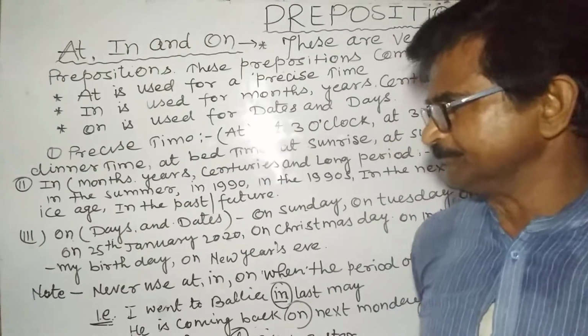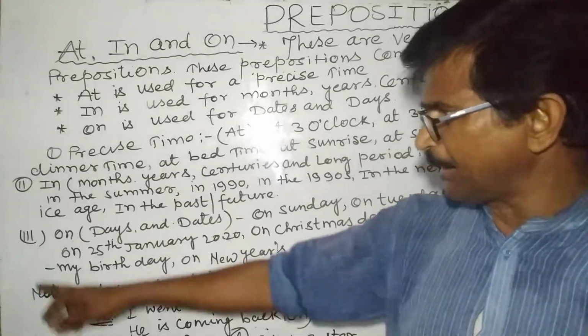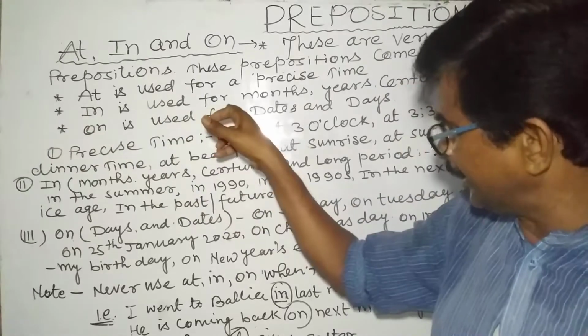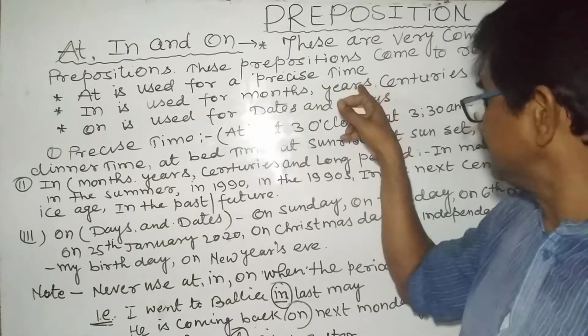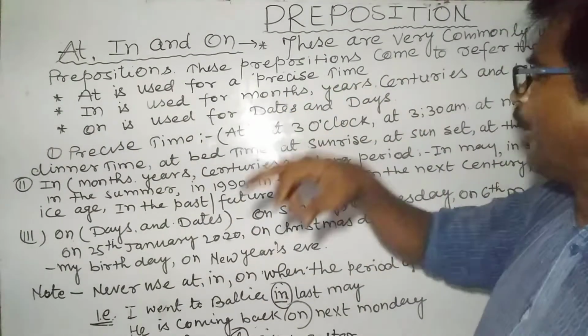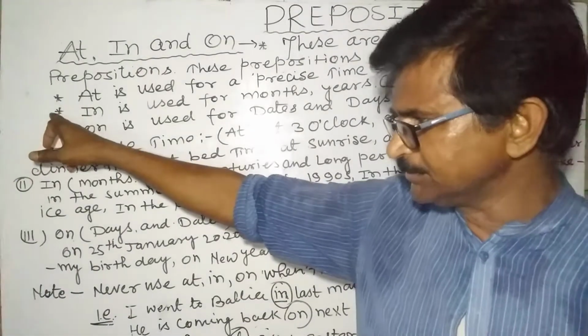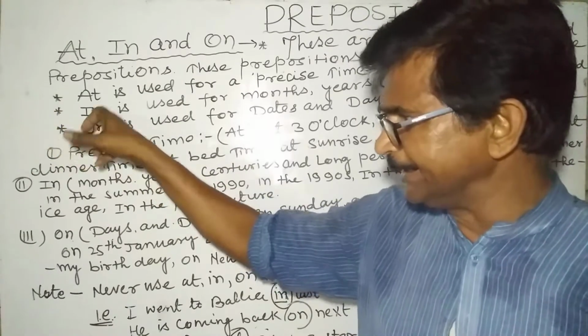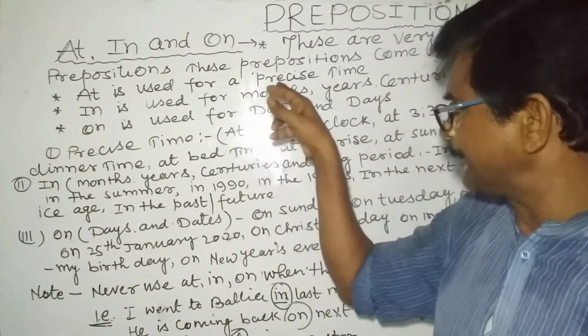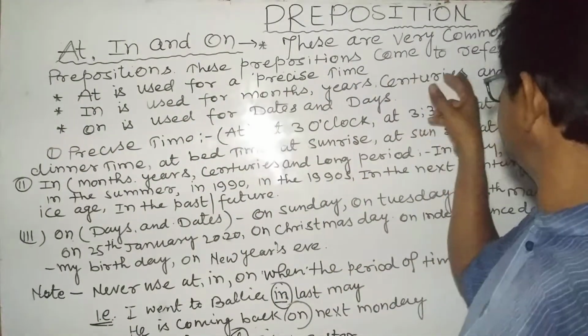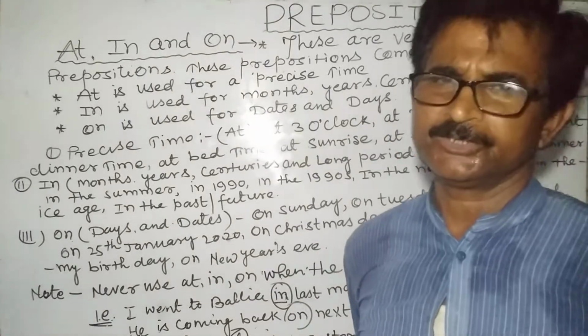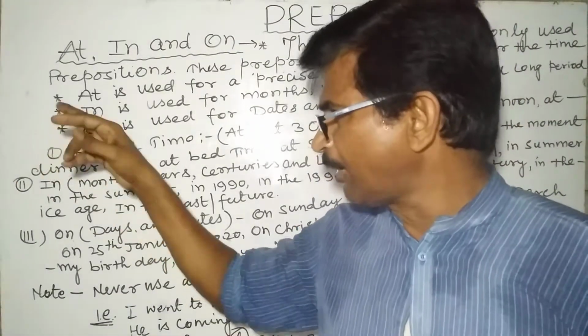Next, in. In is particularized for the month, year, centuries and long period. Right now, once again, I want to repeat the condition of in. In is used for months, years, centuries and long period. And the next, on.